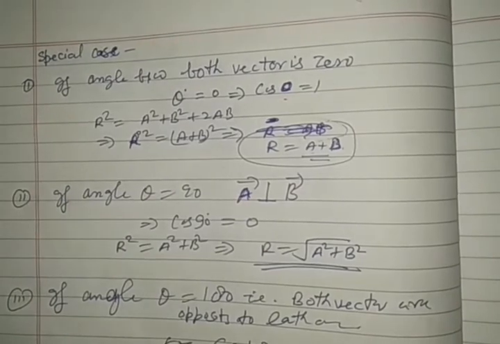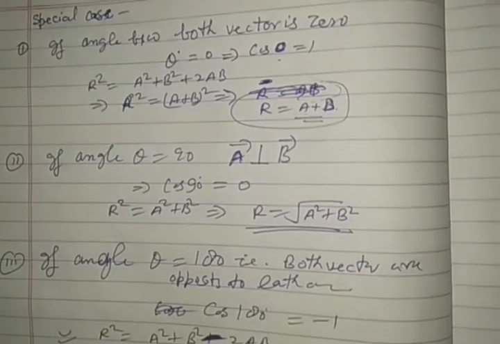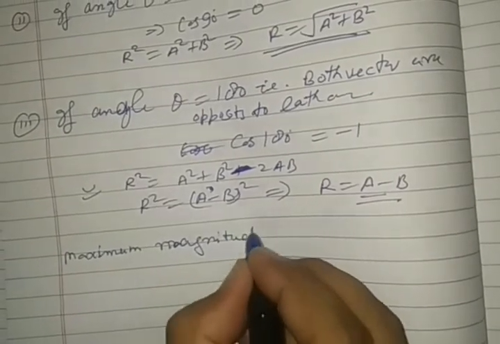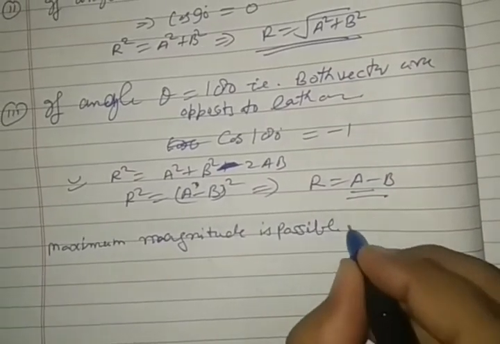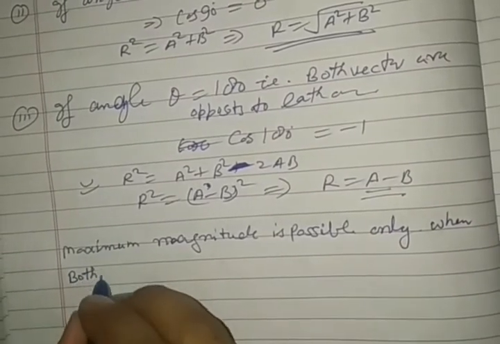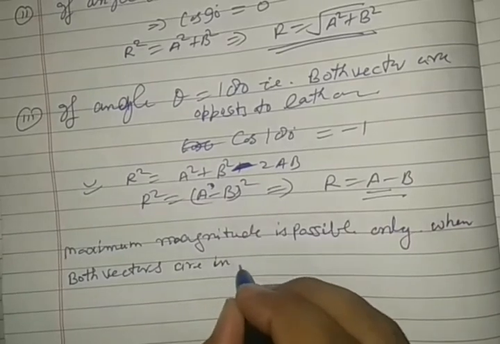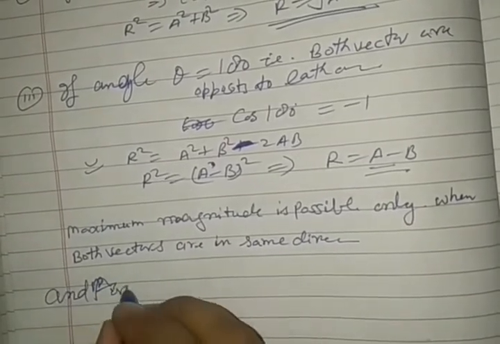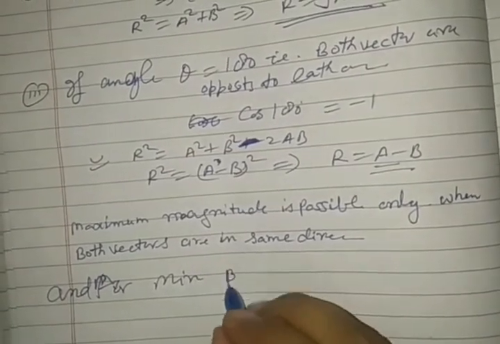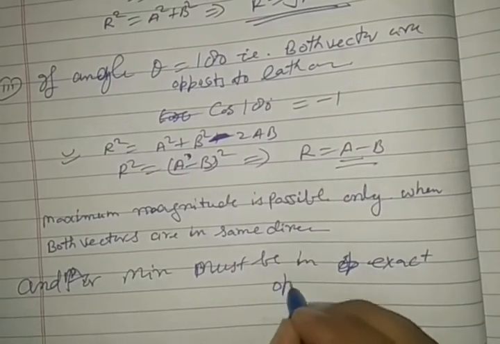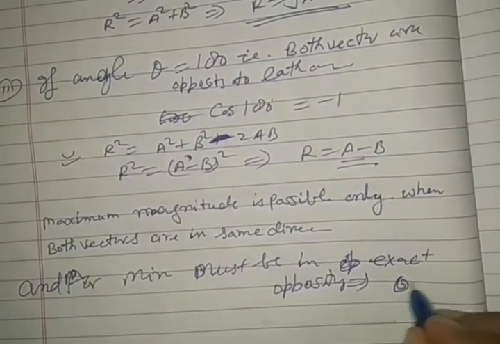The maximum magnitude is possible only when both vectors are in the same direction, and for the minimum they must be in exactly opposite directions, that is, 180 degrees between both.